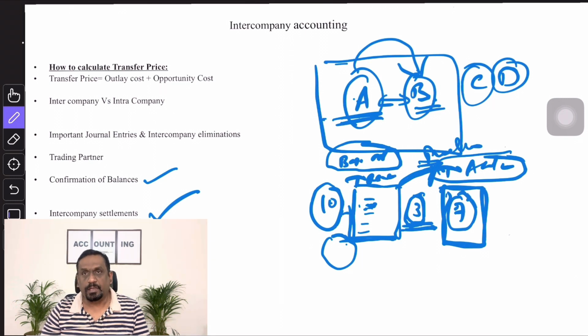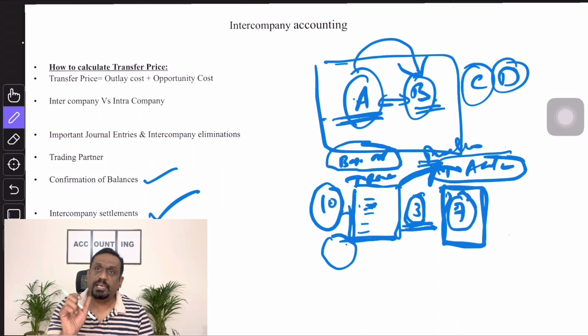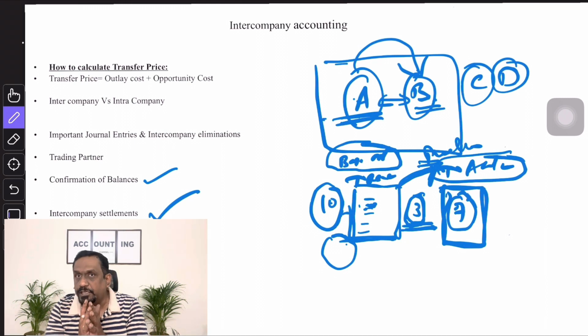What will happen in a netting tool? For following a netting tool, what I observed in my experience is they should have a similar ERP across all the trading partners. If there is similar software, then it will be easy. Otherwise, if each trading partner follows different legacy software, it will be difficult to have a settlement, right? Let us take SAP. If SAP is followed across all the trading partners, there is no issue. You can create one in-house bank account or cash pool account and the settlement happens through that. So that is called a netting tool. It will happen through in-house banking.